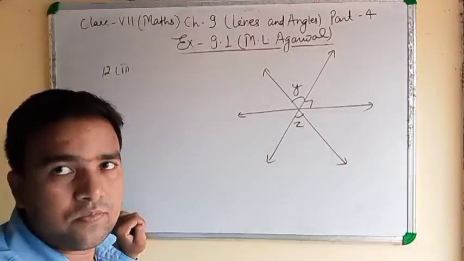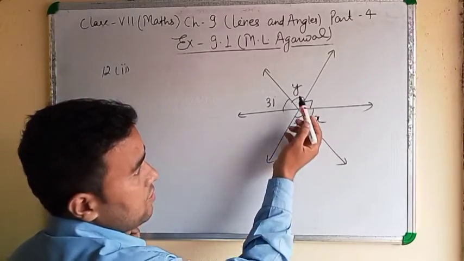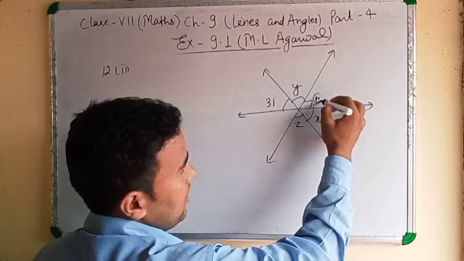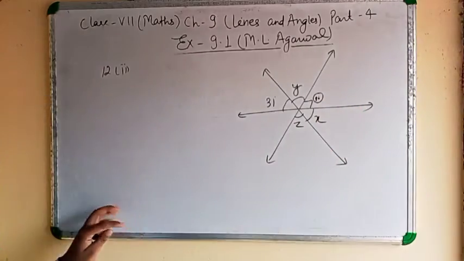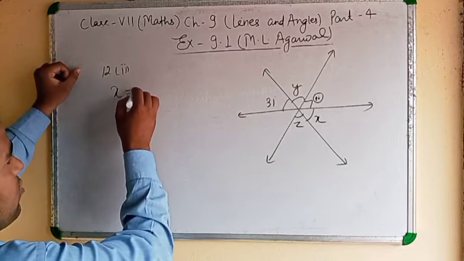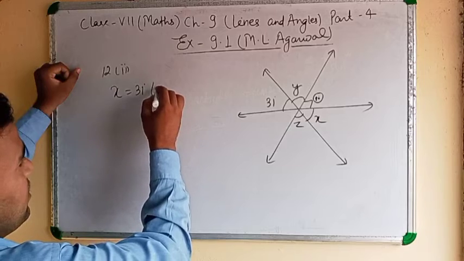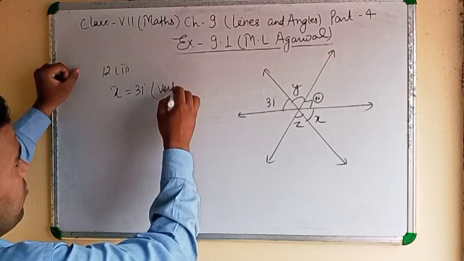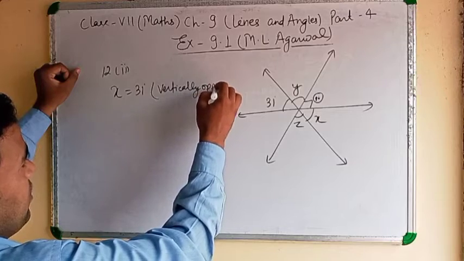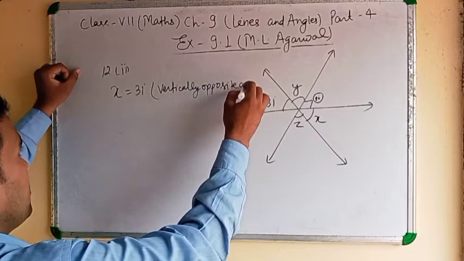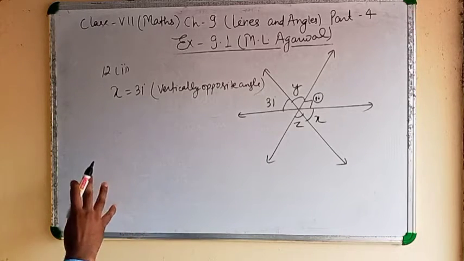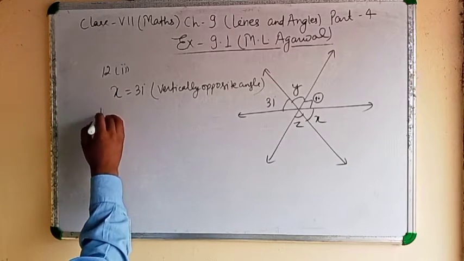See, it is X, Y, Z. It is 31 and it is a 90 degree angle. It is the sign of 90 degree. First of all, you find the value of X. X equal to 31 degree by vertically opposite angle. Clear? Then you can find the value of Y.